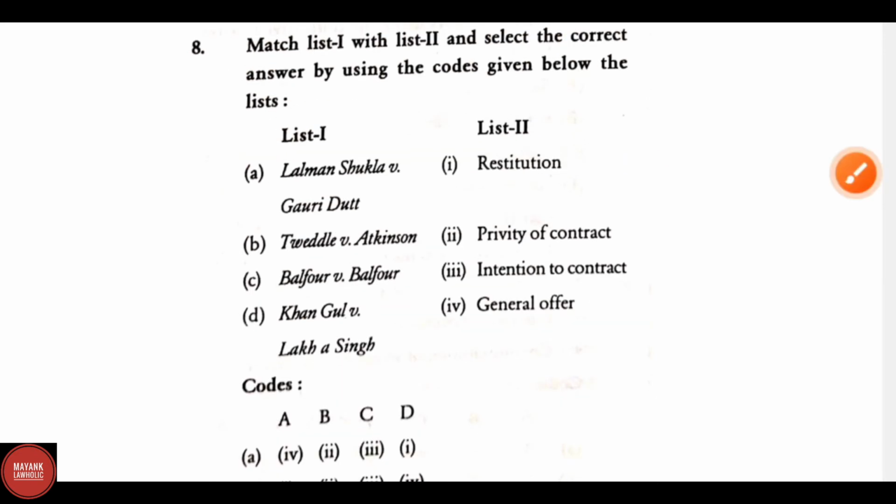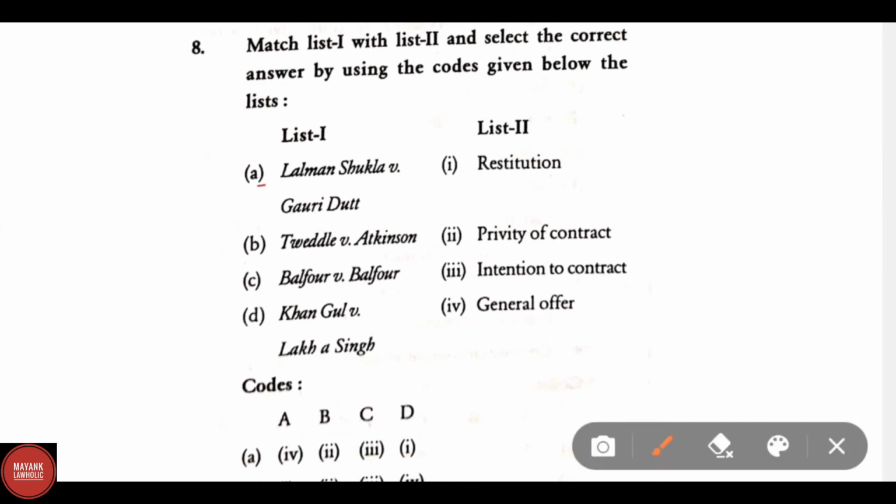Again the question is of match the following. List 1 says Lalman Shukla versus Gauri Datta, B. Tweddle versus Atkinson, C. Balfour versus Balfour, and D. Khan Gul versus Lakha Singh. Now let us match list 1 with the list 2. List 1, Lalman Shukla versus Gauri Datta. Here the correct answer is general offer. Tweddle versus Atkinson, B. The correct answer is privity of contract.